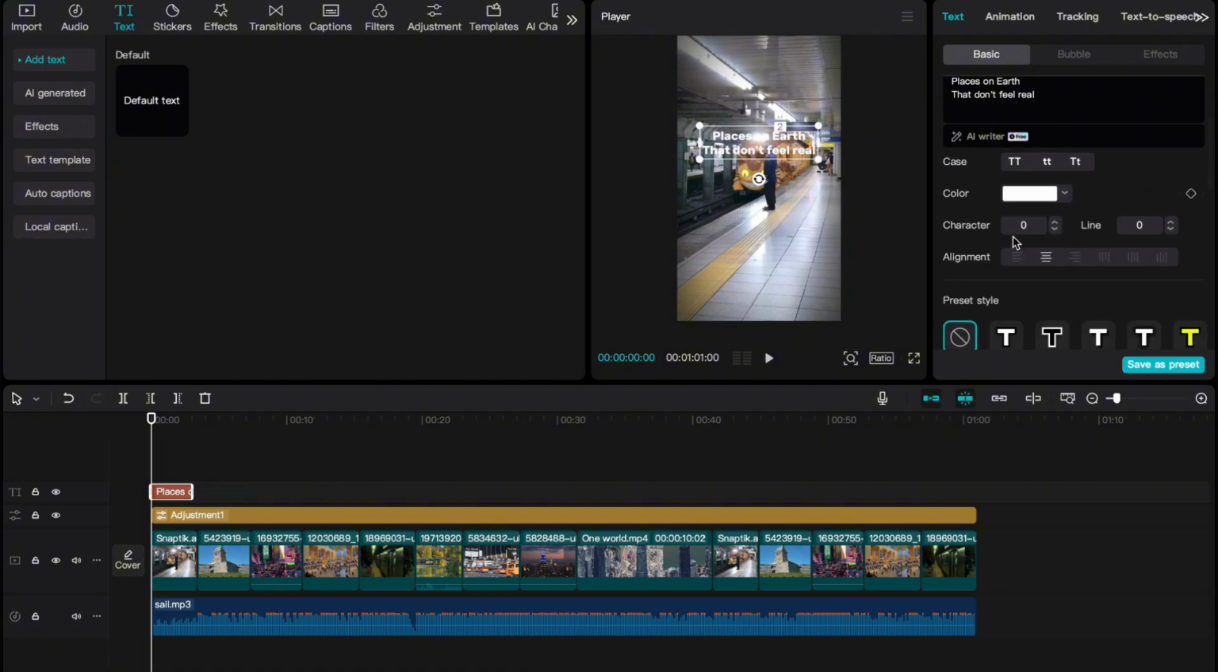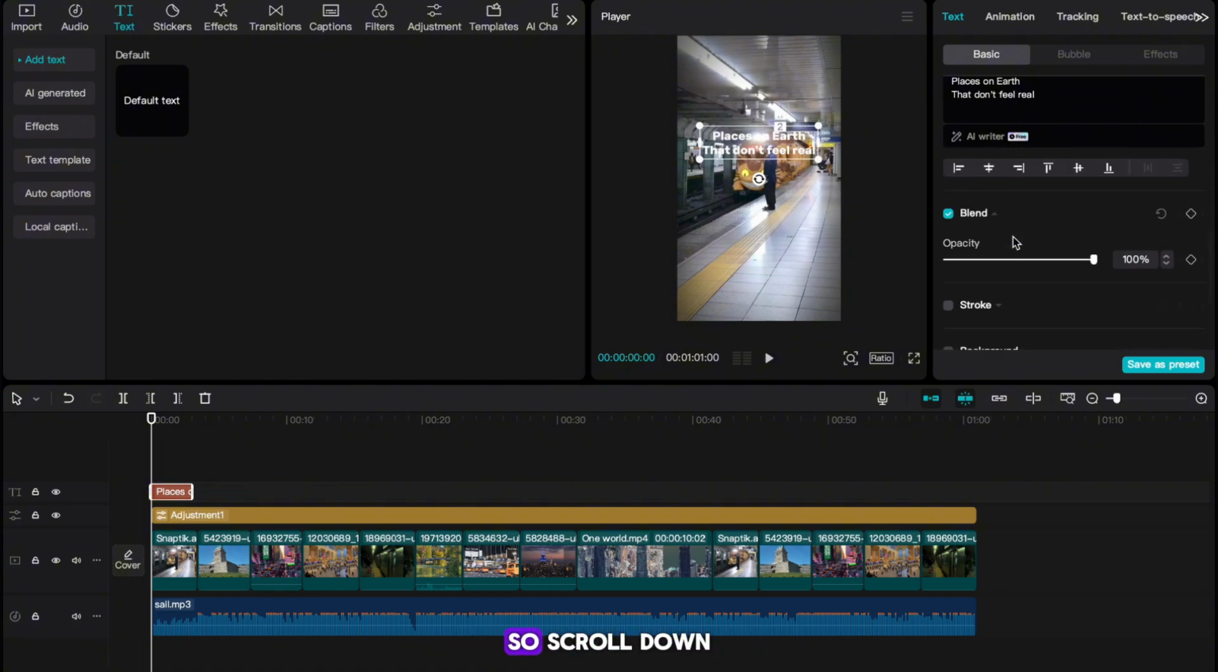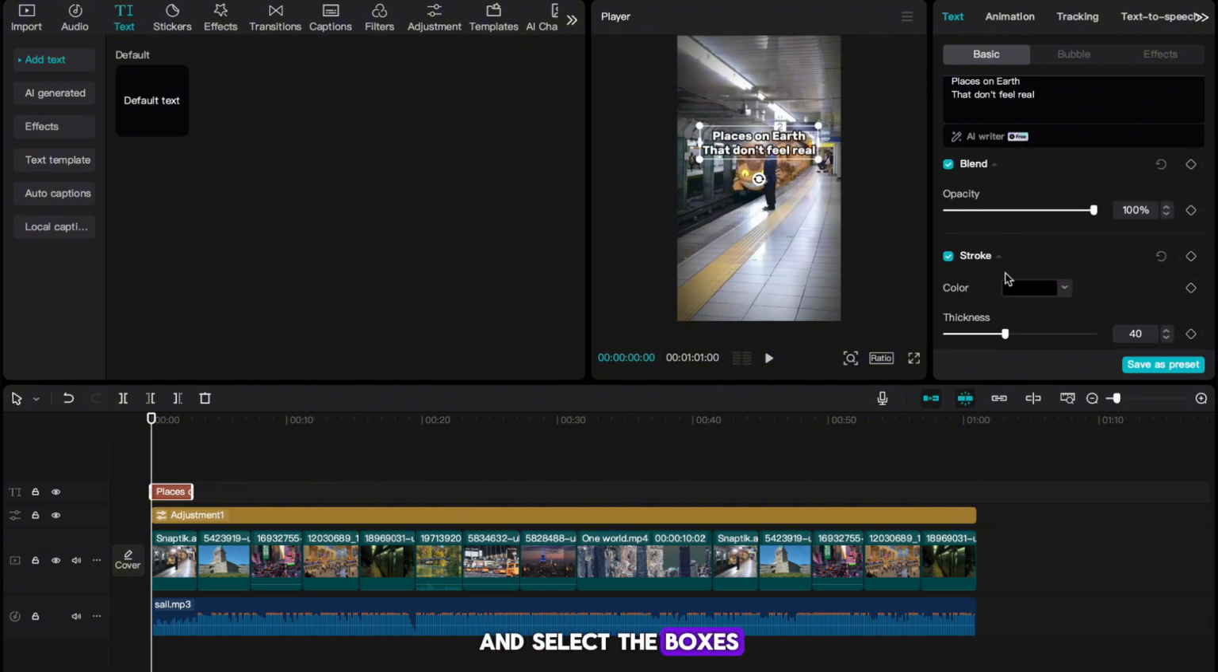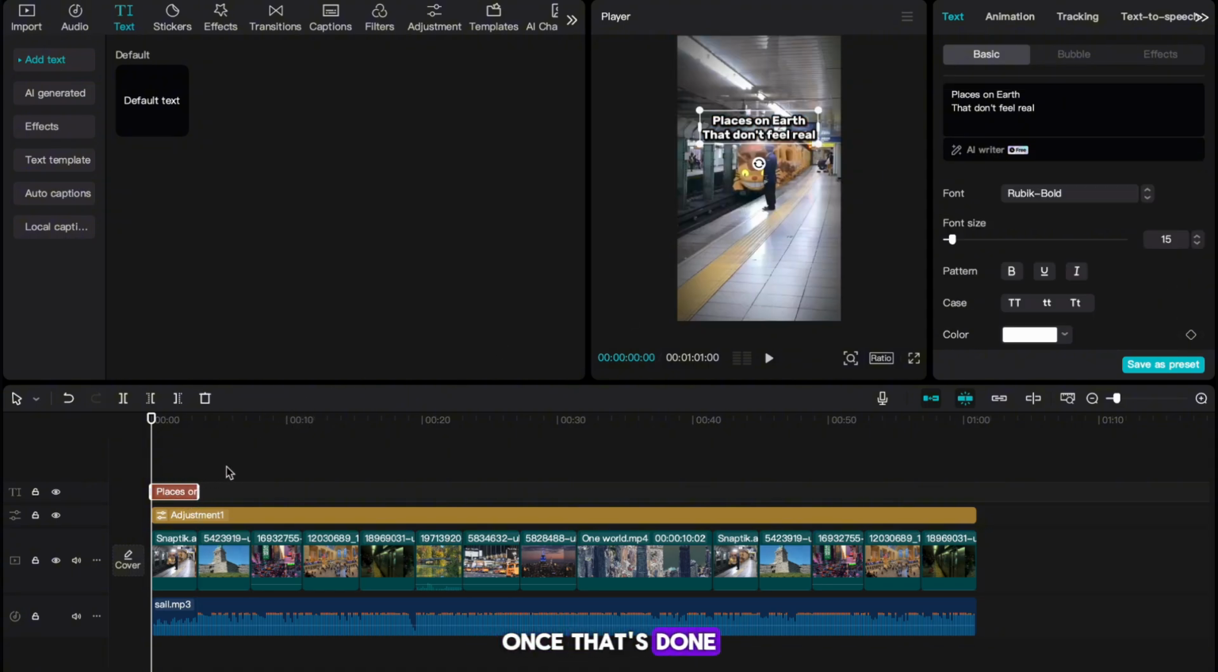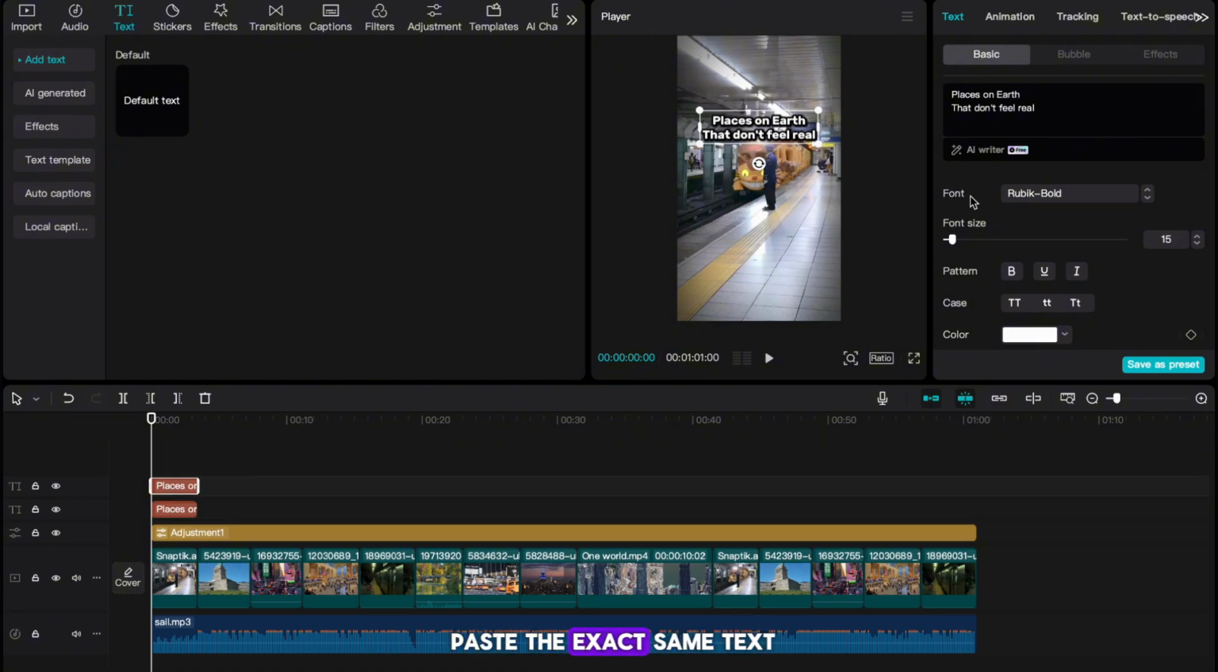Once your text is in place, hit this drop down under Font, and give your text a font that you like. Now you want to give your caption some depth, so scroll down and select the boxes next to Stroke and Shadow. Once your text looks like this, I'm finally going to place it a bit higher up. Now head down to your timeline, and you want to make sure that it lasts the duration of the scroll stopper. Once that's done, you want to copy and paste the exact same text.